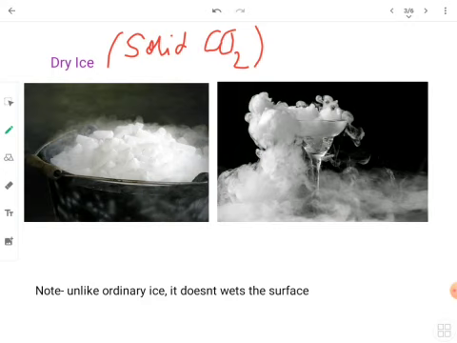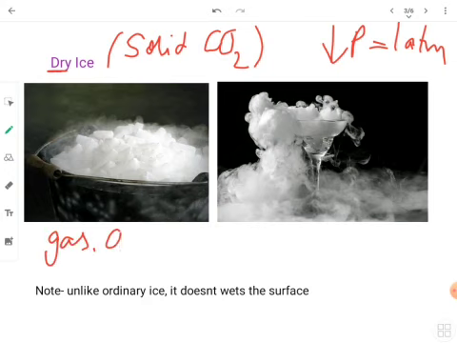What happens is, when it is in the form of dry ice, in the solid state, and suppose we decrease the pressure even up to 1 atmosphere, it immediately changes to gaseous carbon dioxide. That means the gaseous form of carbon dioxide. And when we again increase or put more pressure onto this gas, it will immediately change to solid form, not the liquid form. So solid carbon dioxide is known as dry ice.